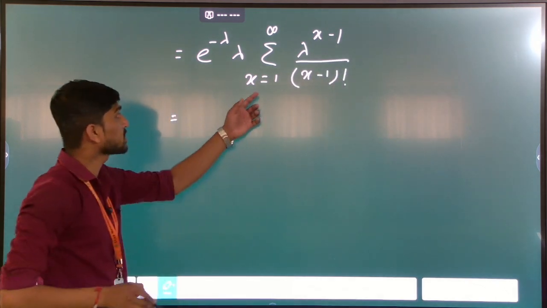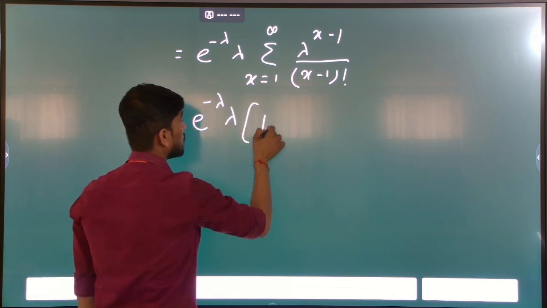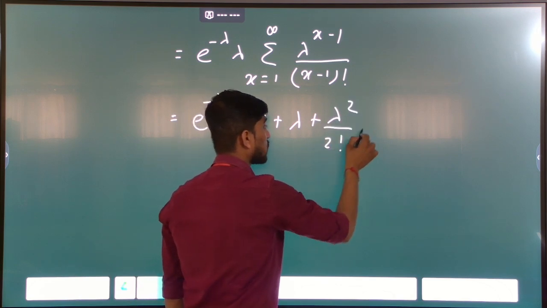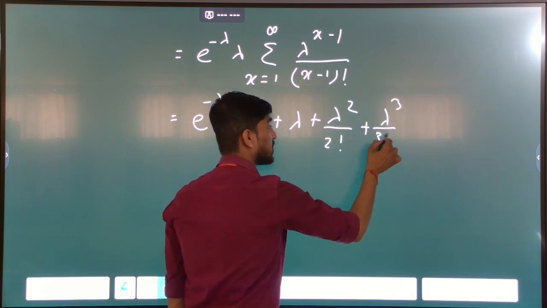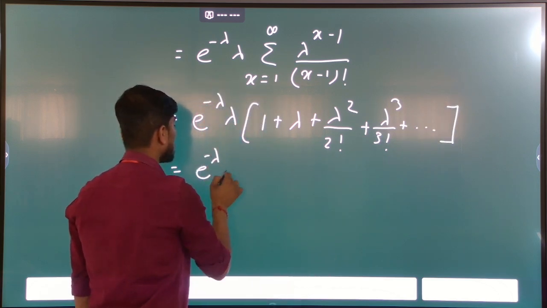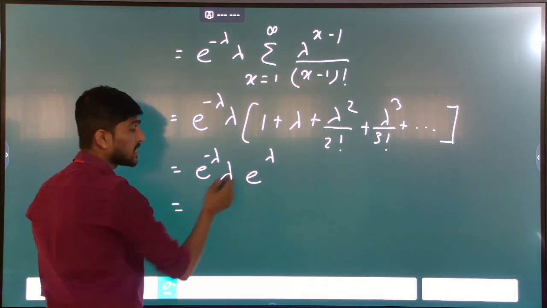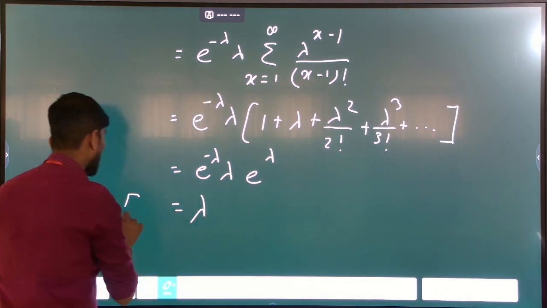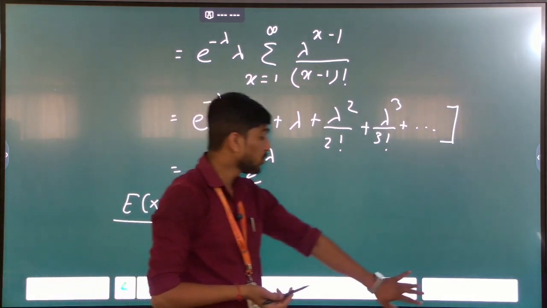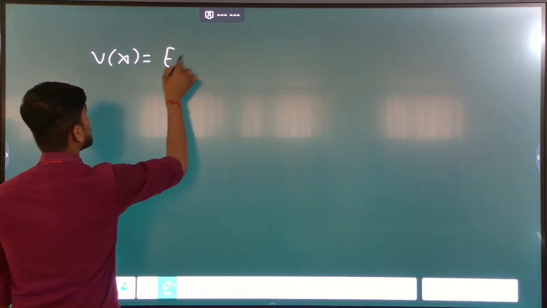We put the values of x: for x equal to 1, we get e raised to minus lambda, lambda, times 1; for x equal to 2, it is lambda; and so on, lambda square divided by 2 factorial plus lambda cube divided by 3 factorial, and so on. We know that this series becomes e raised to plus lambda. So e raised to minus lambda times e raised to lambda becomes 1, and only lambda remains, which is the mean of a Poisson distribution.